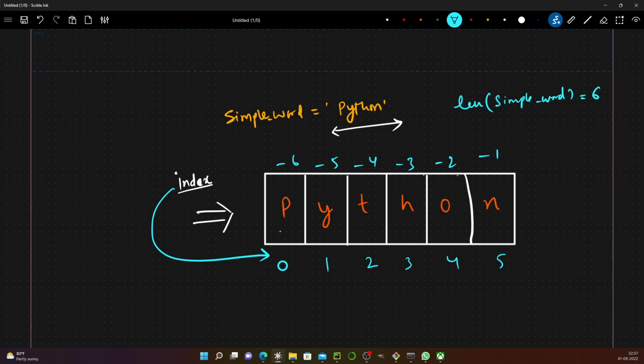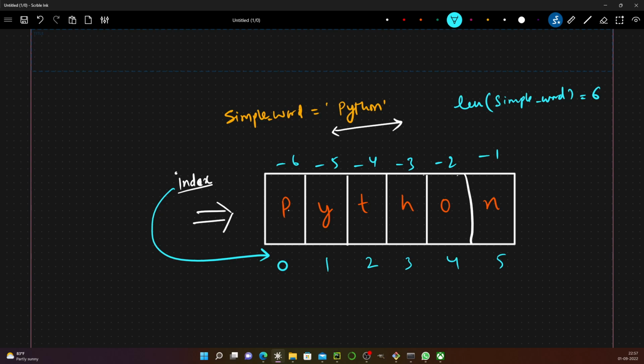At the zeroth index I have the P character, at the first index I have the Y character, second T, and H, and similarly. This is just a simple example. The length of the string can be very long, but the indexing will always start from zero and the negative indexing starts from the end.